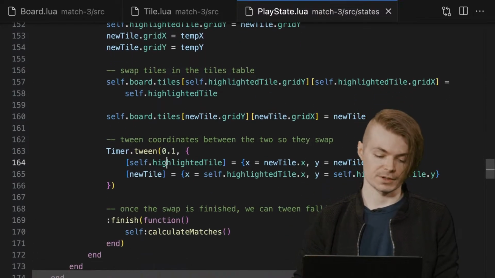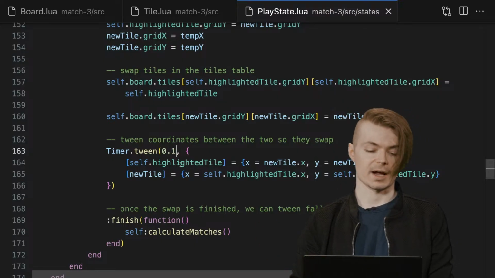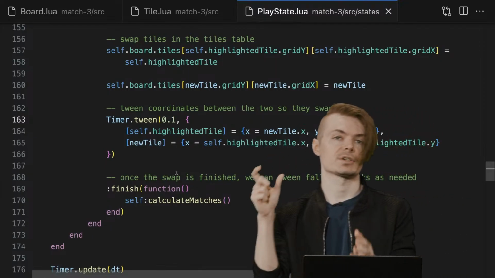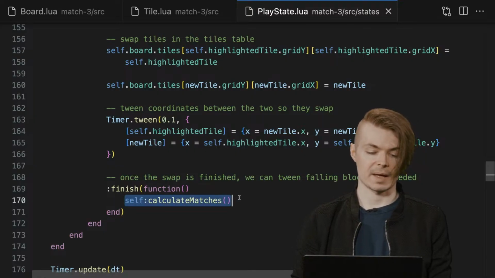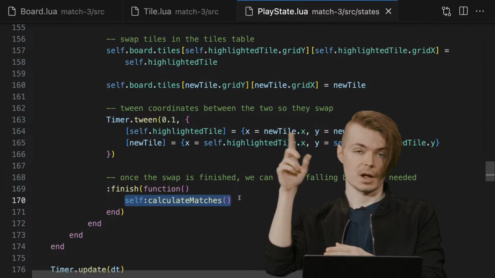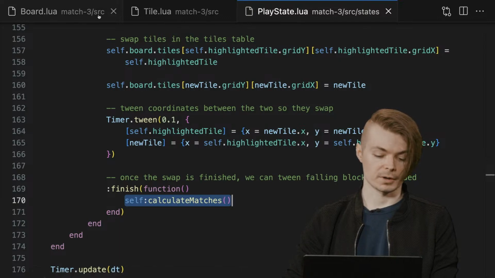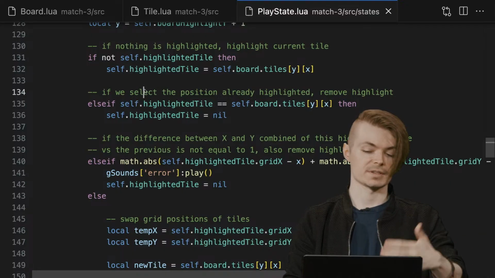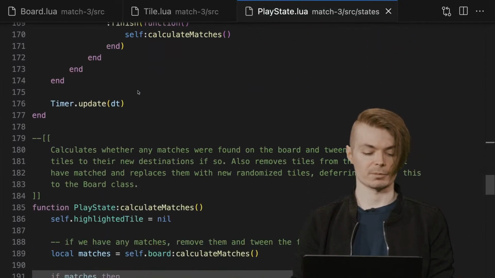For the most part, even here, there's a tween, and in this case we're doing it over 0.1 seconds between the two tiles. But once this tween is finished, once the two tiles have actually finished moving back and forth, we want to do self calculate matches. So this gets called from play state after we've performed a tween, a move between two tiles. We're going to call board's calculate matches from self. In this case, self has a function called calculate matches. So let's take a look at that first. That's going to be more relevant.